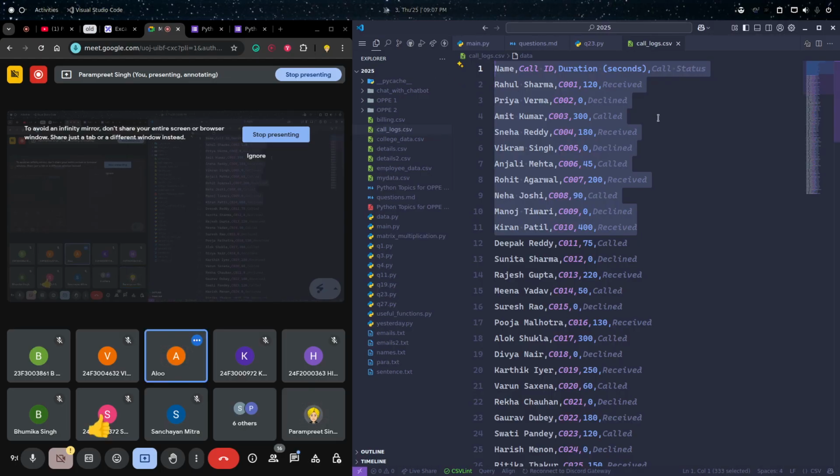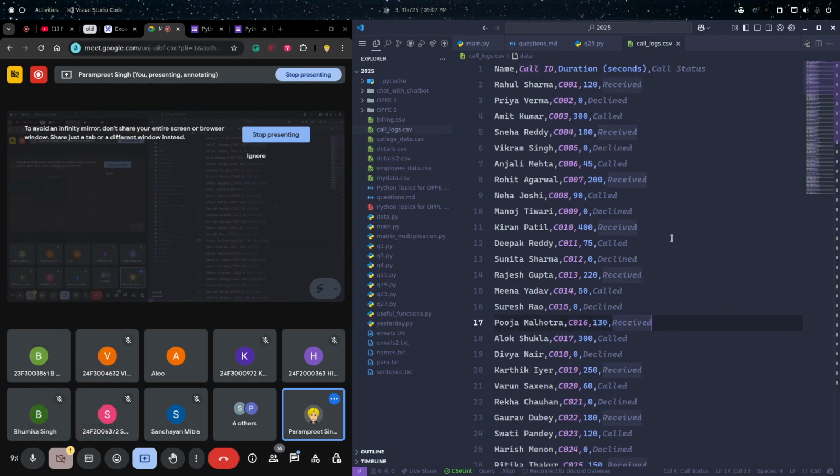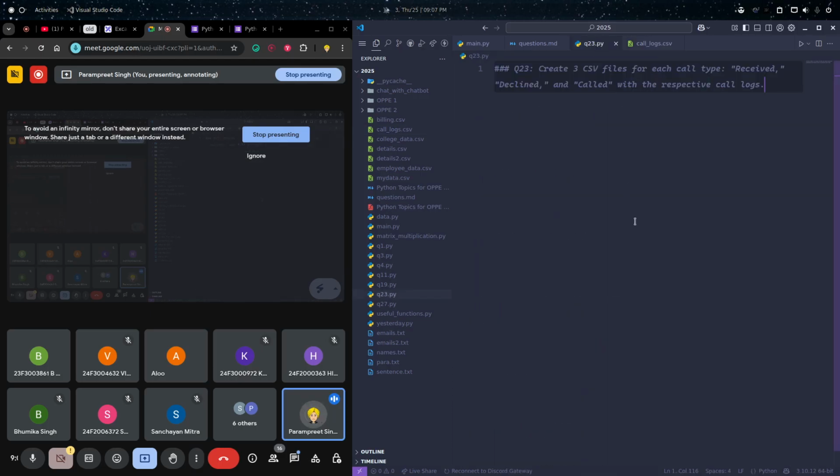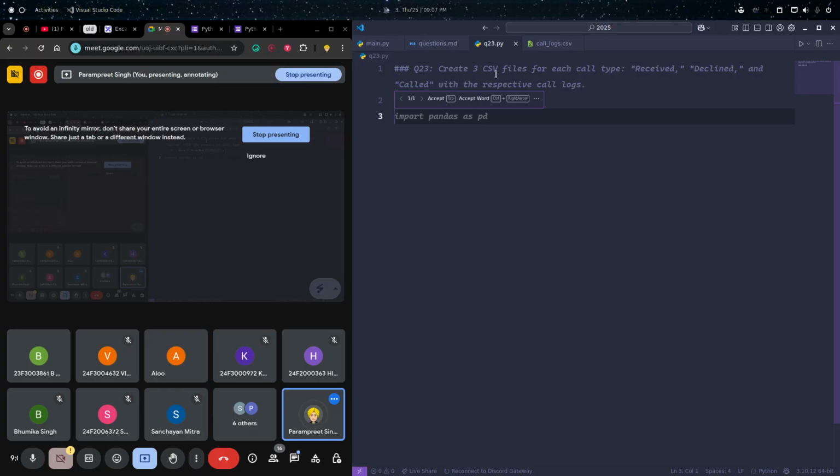First we have name and then we have call IDs and we have duration. Call ID is just a normal reference, a unique ID. Like for each row we have some ID, है ना? Similarly we have call ID. Okay, so we need to create 3 CSV files for each call type: received, declined, called.